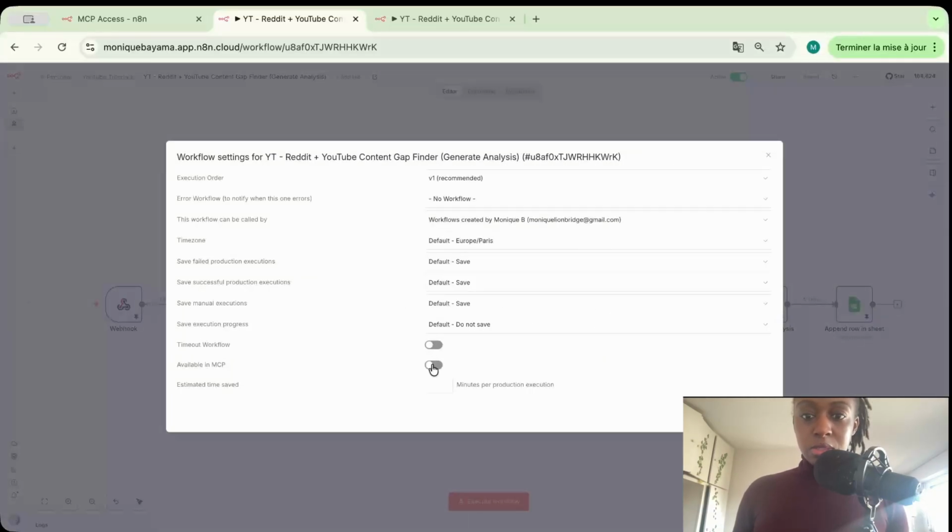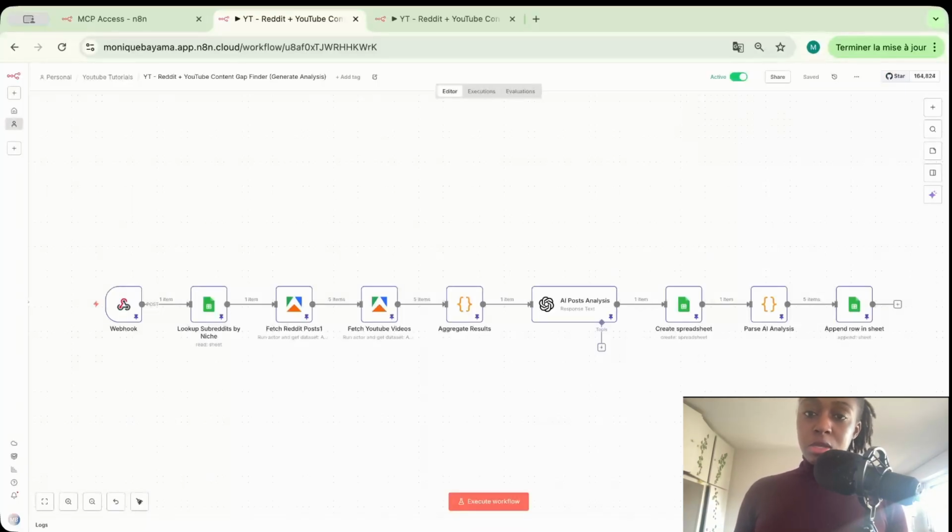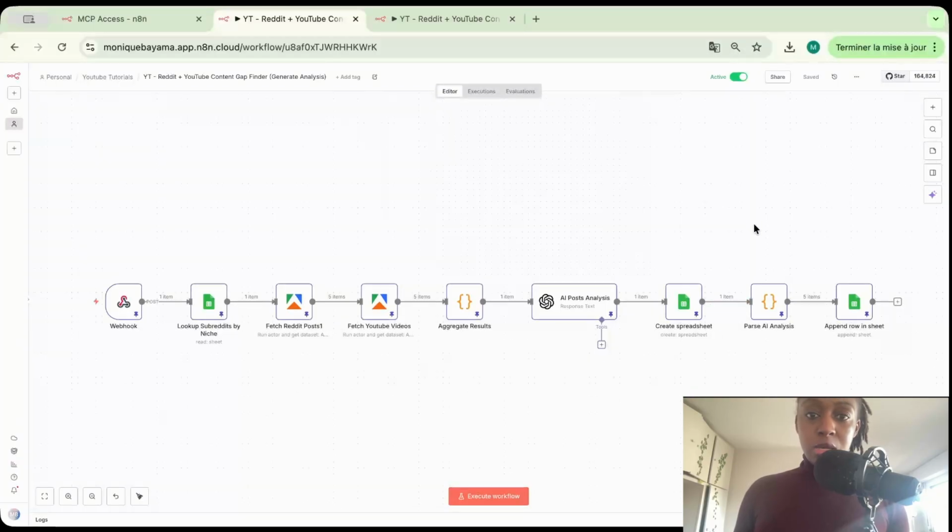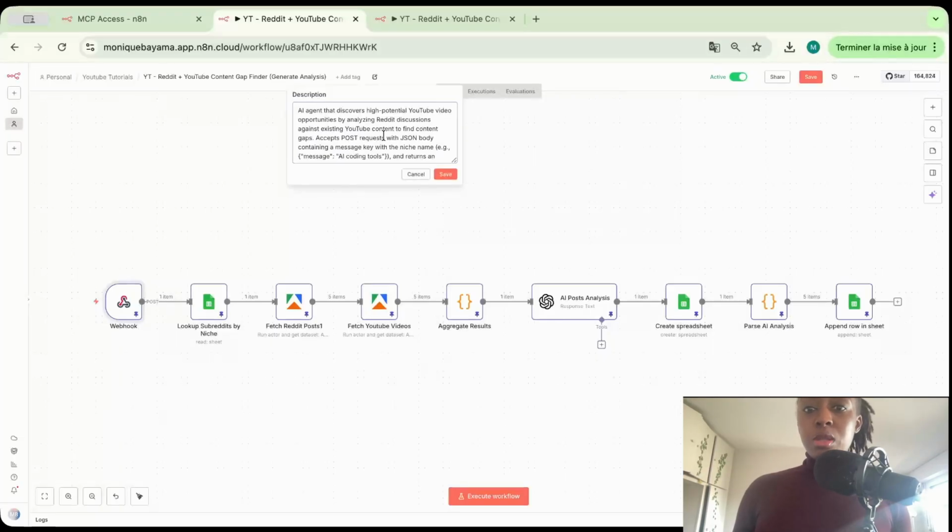The next step is to give the workflow a description. If you go up on the screen, next to the name of the scenario and the add tag button, you have a little pictogram. Just click on it. The goal of adding the description is that when you connect a tool to the MCP, whether it be N8N or Claude Code or whatever other tool, it can have a description of what the workflow does and how it works.